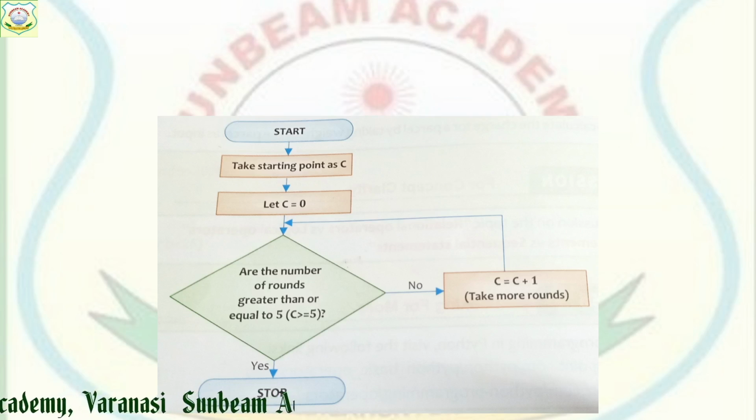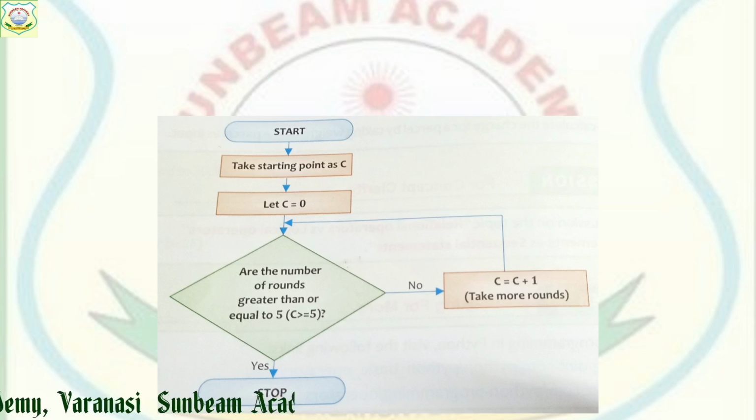Now you will move on to a condition, that you have to take 5 rounds. So you will check whether your number of rounds is greater than or equal to 5. C's value is 0, meaning the round value is 0. When you start your first round and reach the starting point, C becomes 1.